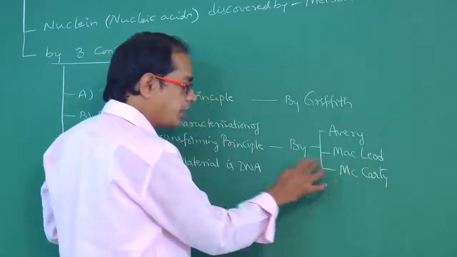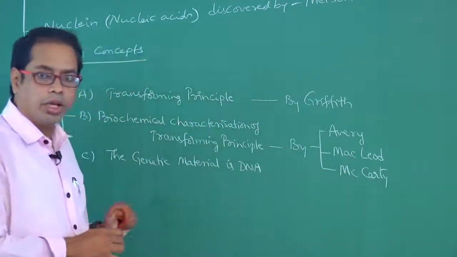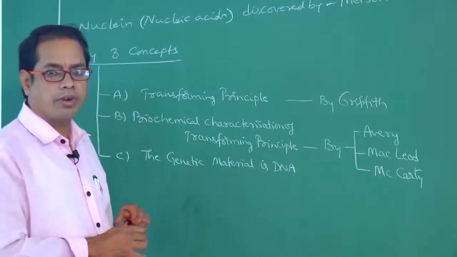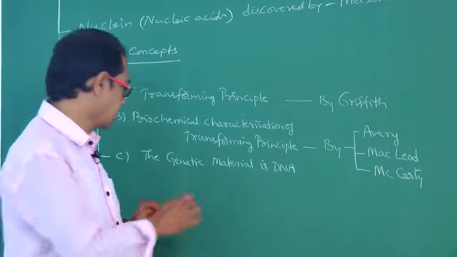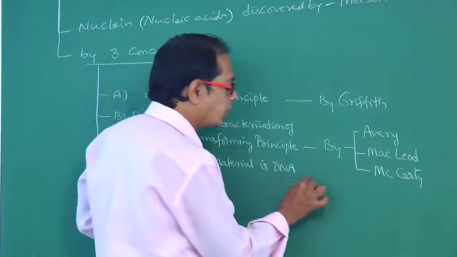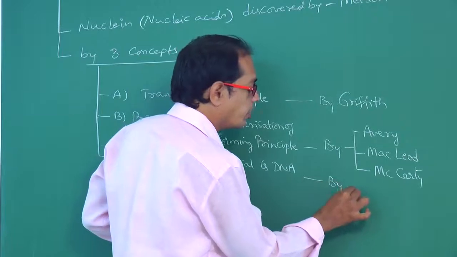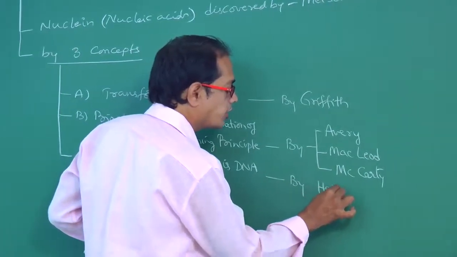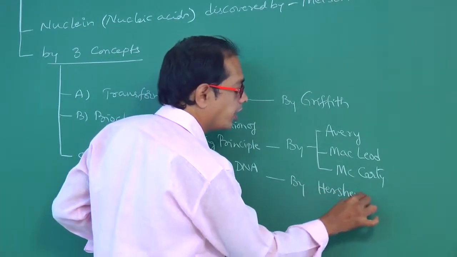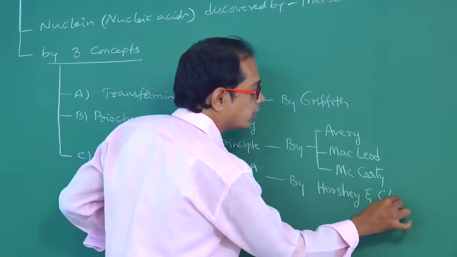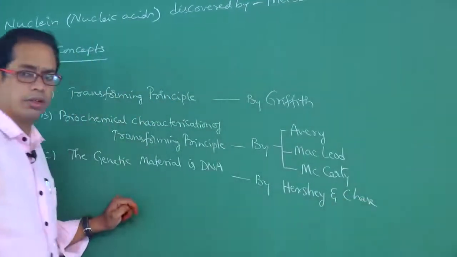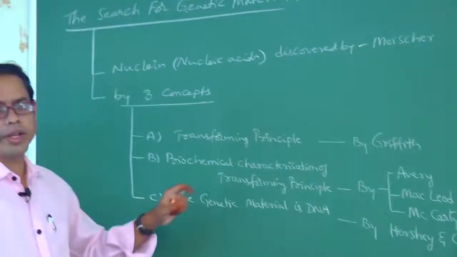So, these three scientists proposed biochemical characterization of transforming principle. The genetic material is DNA. It was proposed by Hershey and Chase. One by one, I want to explain.